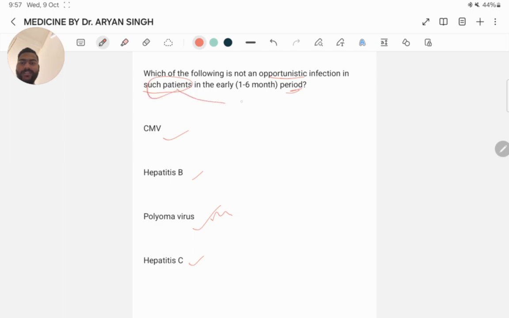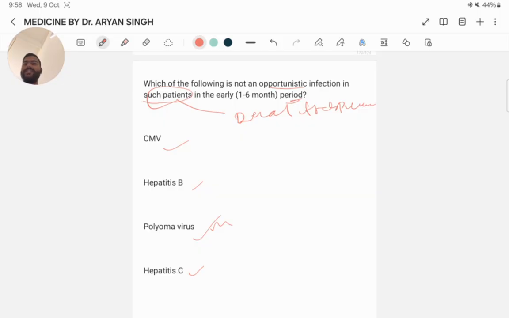In such patients, in renal transplantation, the patient who has undergone a renal transplant is also given immunosuppressants to prevent graft tissue rejection. Therefore, he is prone to opportunistic infection. Within the first month after transplant, the patient can get surgical site infection with MRSA, and in the early period of the first 6 months of the transplant, the patient can get infected with Pneumocystis jirovecii, cytomegalovirus CMV, hepatitis B, and hepatitis C.